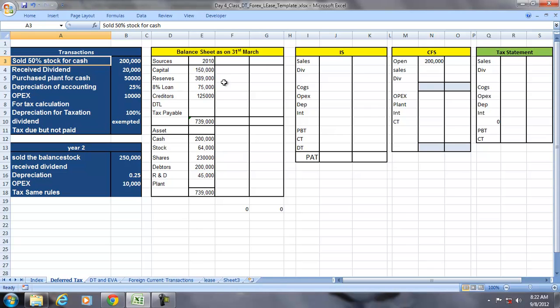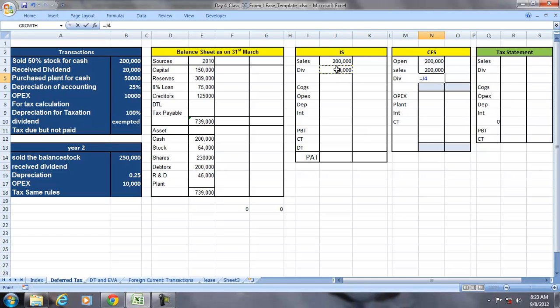Sold 50% of the stock, so sales is 200,000, and the sales is for cash, and the received dividend is an income, and dividend is a cash flow.